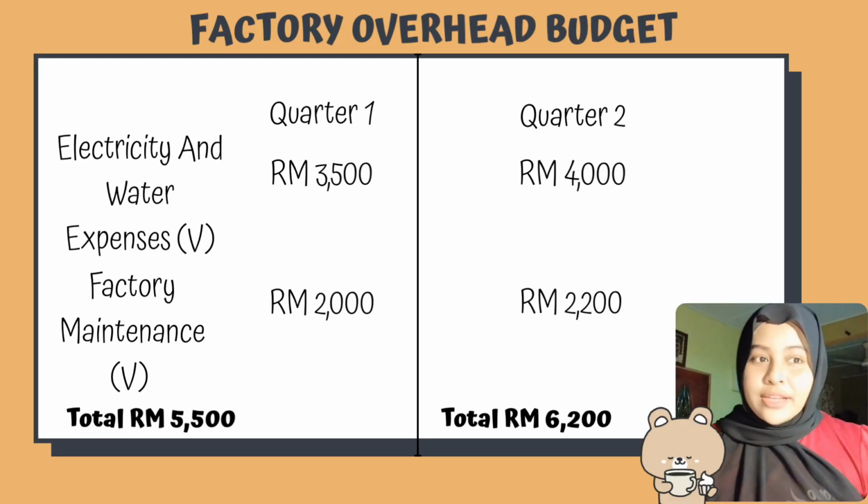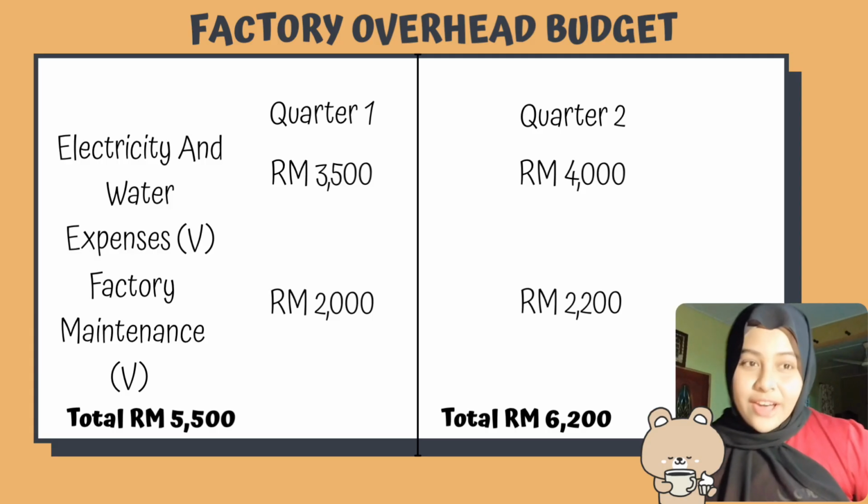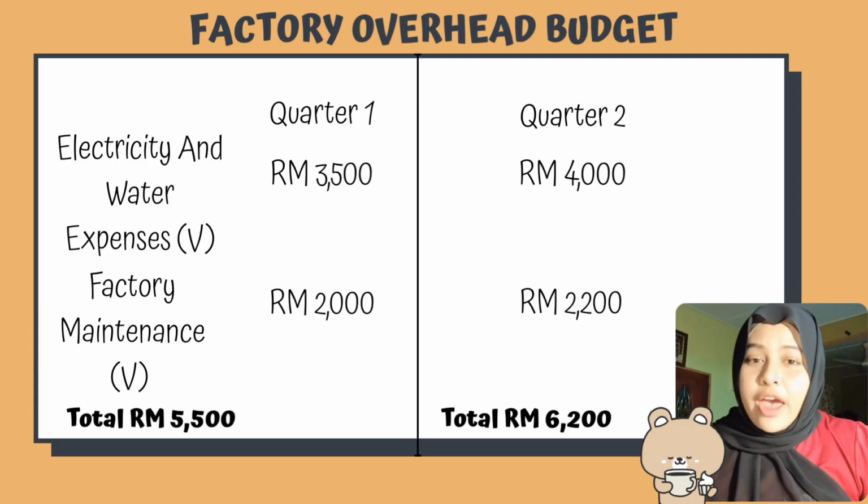Let's jump to the factory overhead budget for quarter 1 and quarter 2.